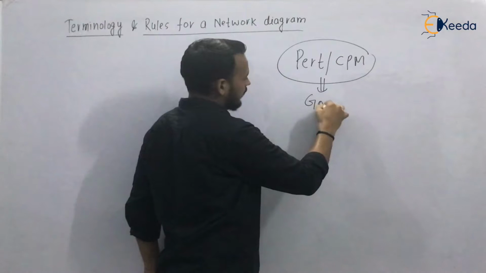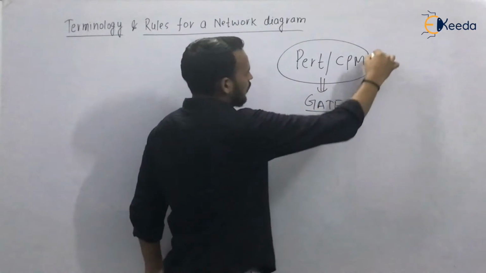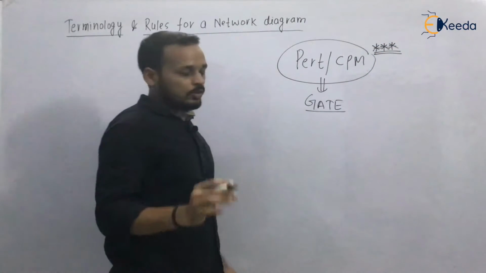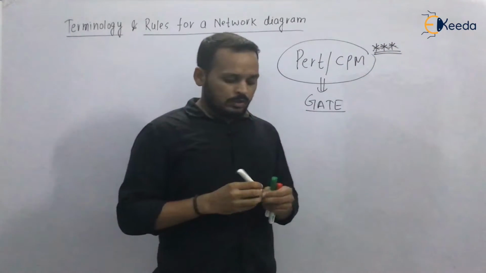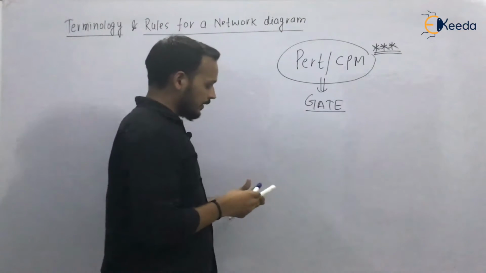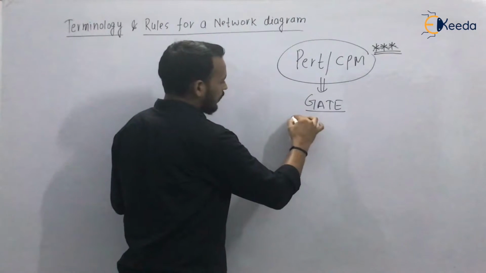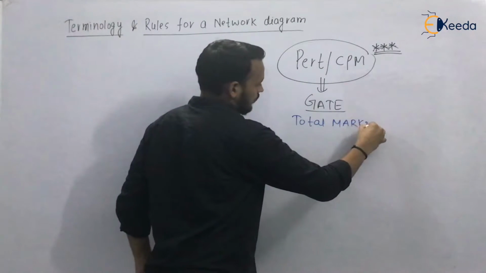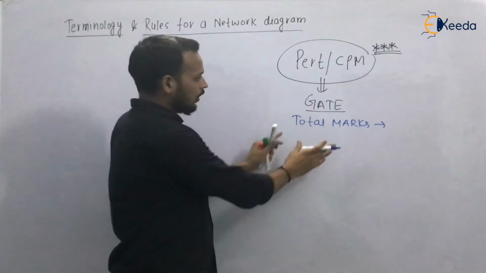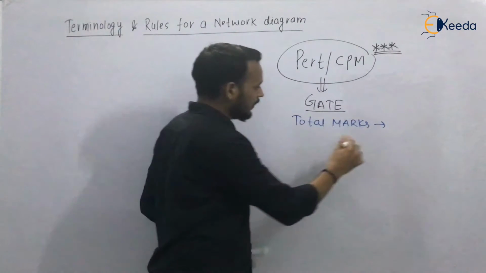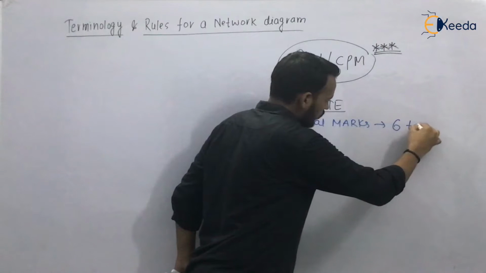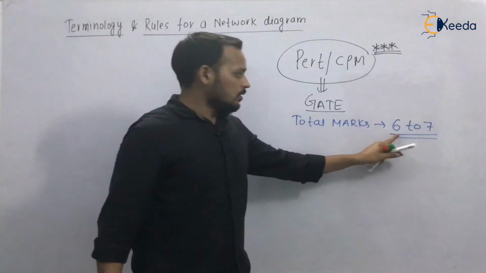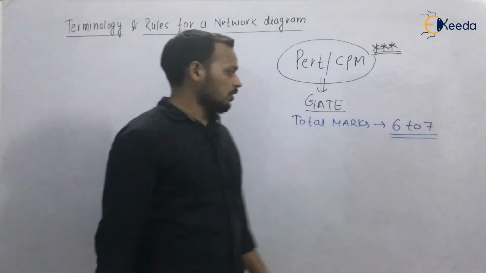that is GATE, then it is one of the most important topics, triple star. It is one of the most important topics from the GATE point of view, because if you look at the weightage, suppose the total marks of industrial engineering is 6 to 7 in the GATE examination.